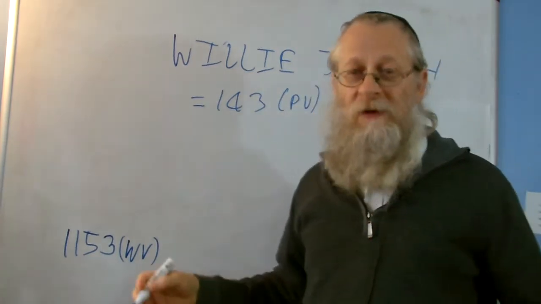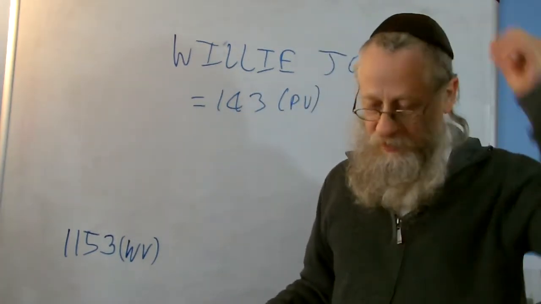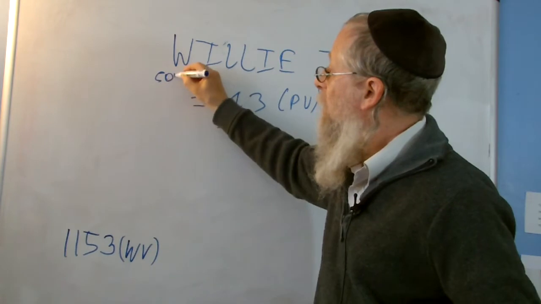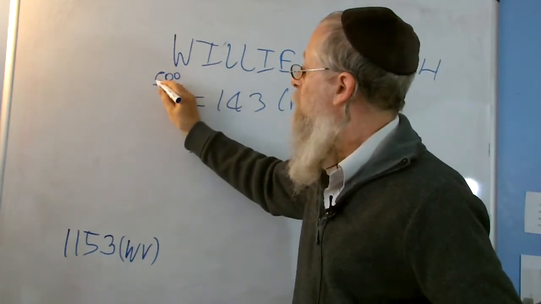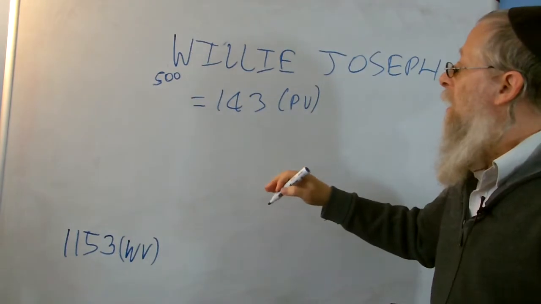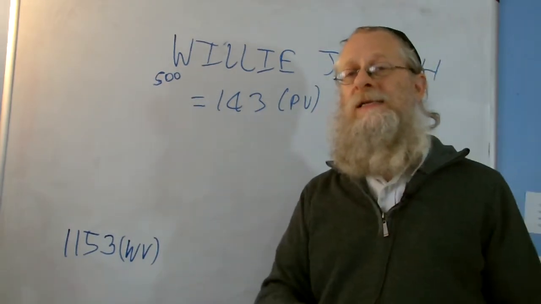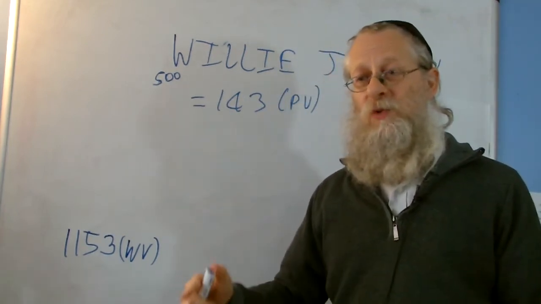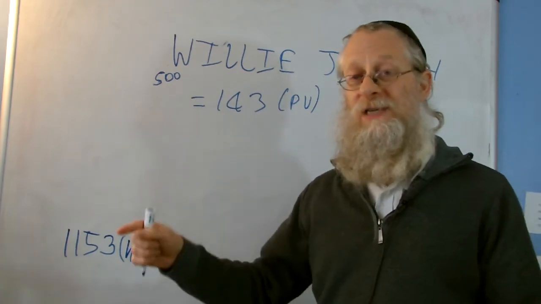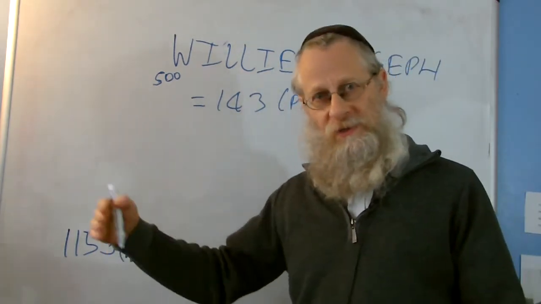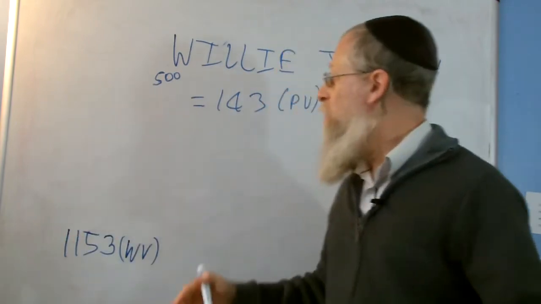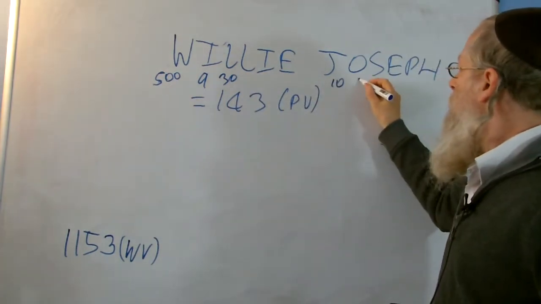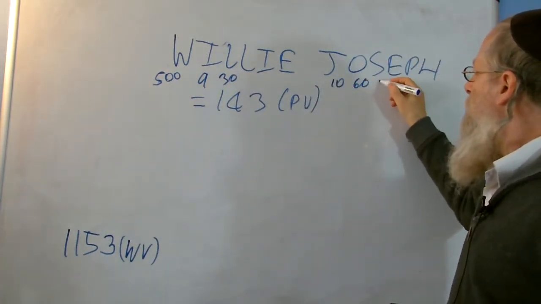And now use the normal value, which I also showed this morning in Bob the Cat, where W takes the value of 500. This is the normal value where it's used in Greek and in Hebrew, where the letters take a decimal value. So you go from A to J is 1 to 10, and then K is 20, you go up in tens. K is 20, L is 30, M is 40, and then you get to S, which is 100, and then T will be 200, and you get into the hundreds. So you've got the units, tens, and hundreds. So using that system, again, we add up all the letters. L is 30, etc. J is 10, O is 60, S is 100.